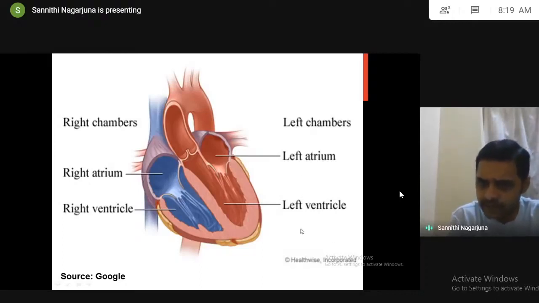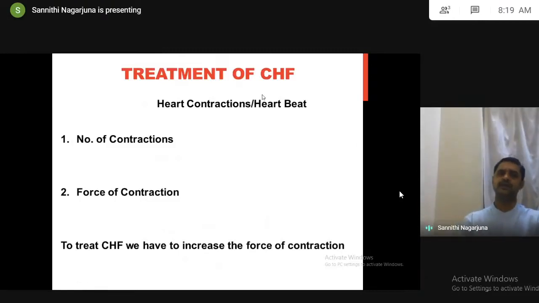Blood supply decreases to various parts of the body. Blood gets accumulated in the left ventricle. Slowly, blood gets accumulated in the left atrium, and slowly in the lungs also, because that is where it is coming from. Once the left ventricle clears, blood moves on. When the blood is present here only, it will be stored in the left atrium and in the lungs. As a result, some problems will happen in CHF.